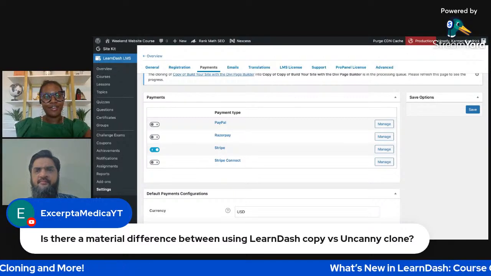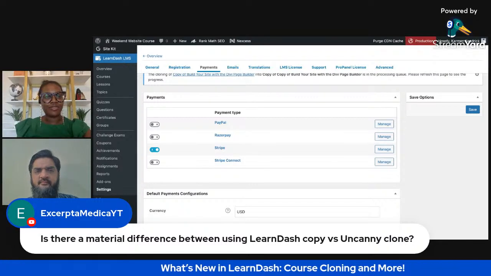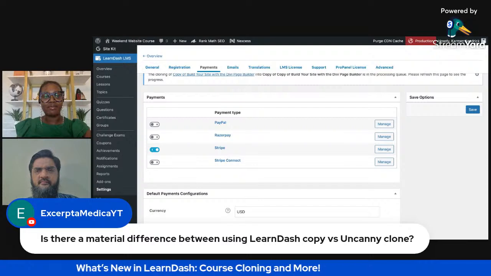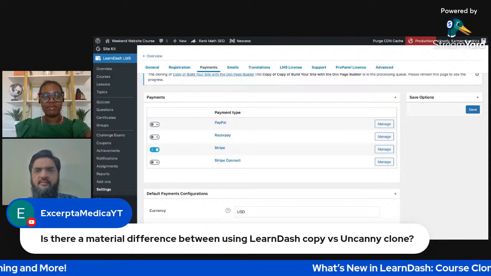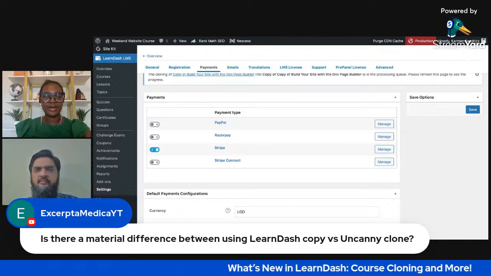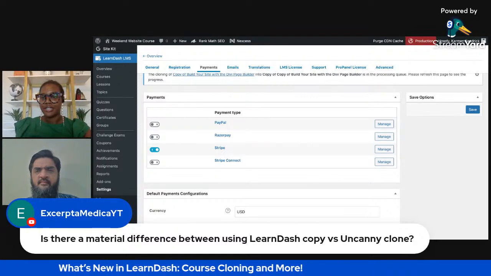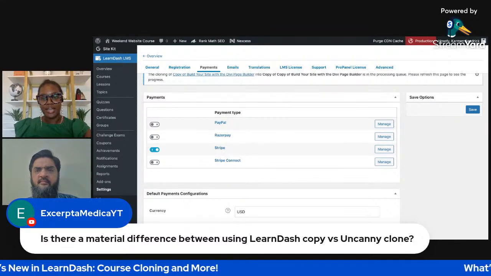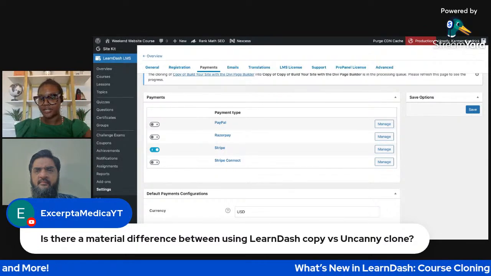Yeah, and we definitely love our third parties that contribute. But in this case, I would say the same thing. Something that's already built in is always better than adding another plugin. It helps with performance. And we're going to build it so that it works with anything else that's already in LearnDash as well. So I would definitely use the LearnDash cloning. You could probably save some money too if that's a premium plugin, which I'm sure it is.